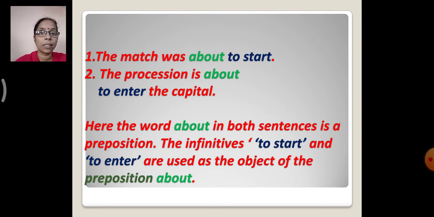So as we have seen, it can be used as an object. Yes, so it can also be used as an object of a preposition. So in the sentence you could see that about is a preposition and the infinitive is used as an object of the preposition about. Yes, so first it can be used as a subject, it can be used as an object, it can be used as an object of the preposition. Okay, this much is clear? Okay, so now let's see further.